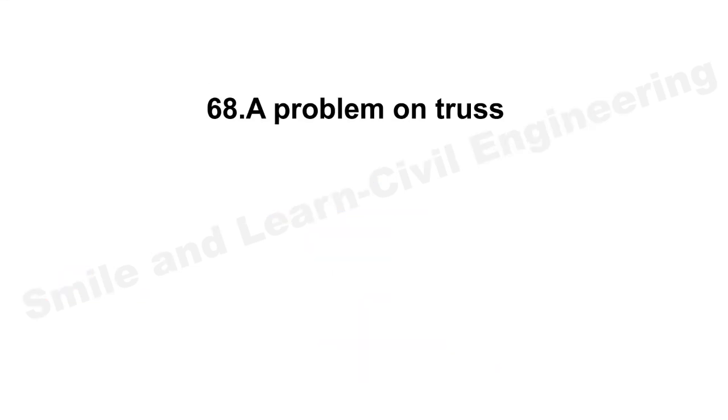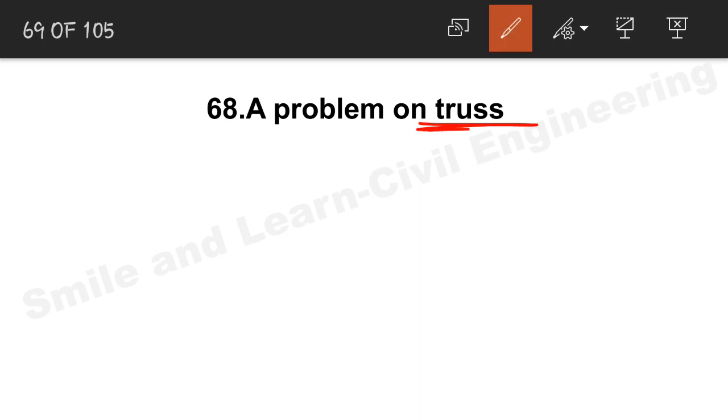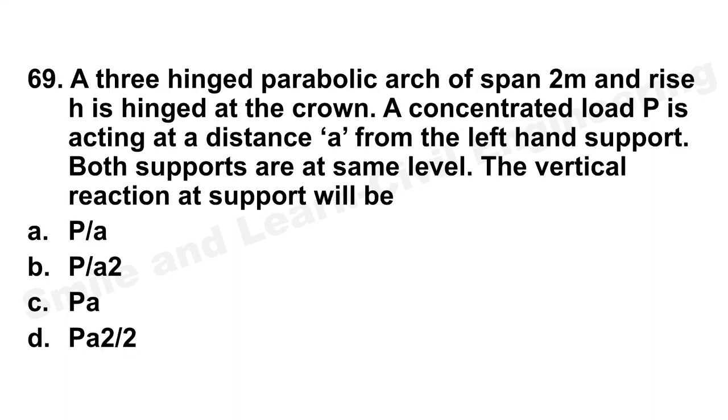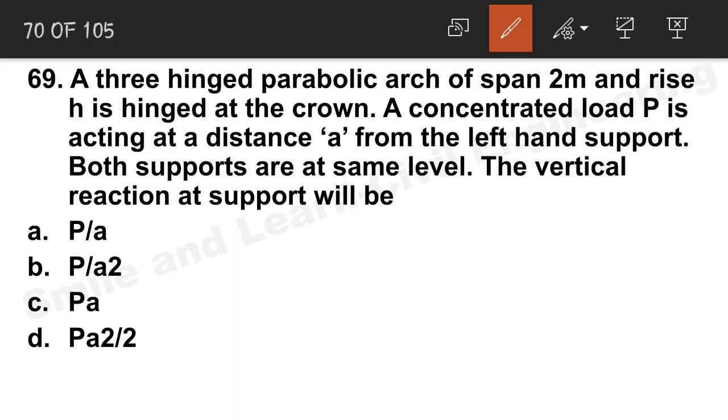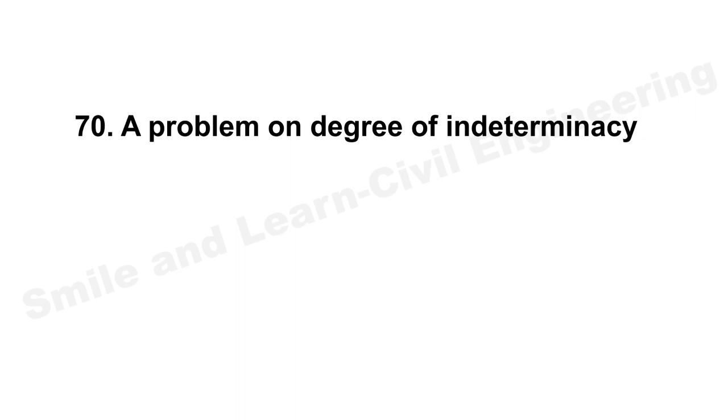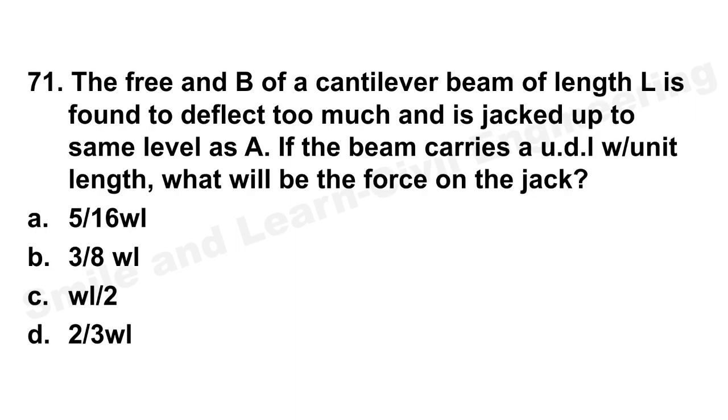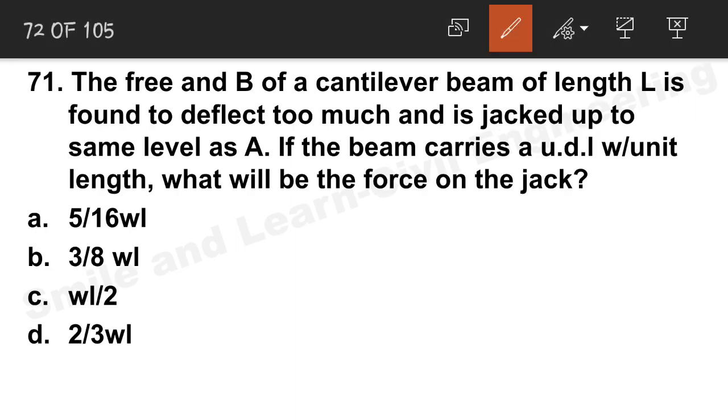Question number 68. This is a question on truss. You just see the questions on truss because there was a figure, and I didn't get the time to draw the figure. Next question: a 3-hinged parabolic arch of span 2 meter and rise h at the crown, concentrated load P. We have done this question already, so you can see our previous year paper, you will get the answer there. Next question, degree of indeterminacy problem. This is also again the degree of indeterminacy, and there was also a figure. Next question: the free end B of a cantilever beam of length L is found to deflect too much. The previous year paper solution is given there, you just check out the solution. The correct answer will be 3 by 8 WL.